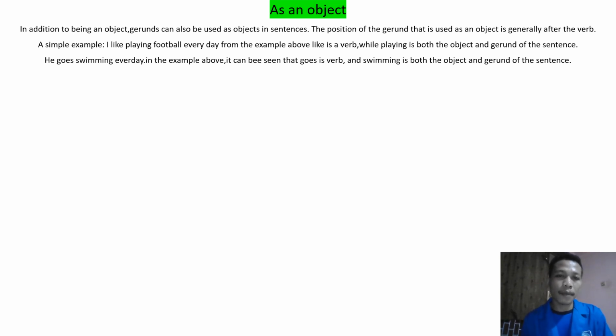He goes swimming every day. In the example above, it can be seen that goes is the verb and swimming is both the object and gerund of the sentence.